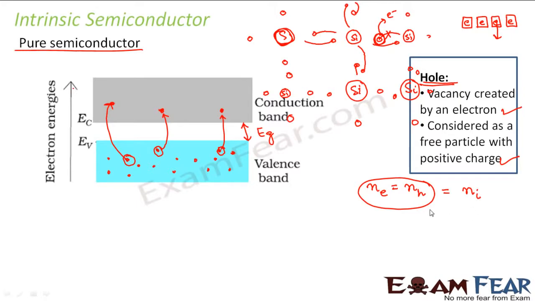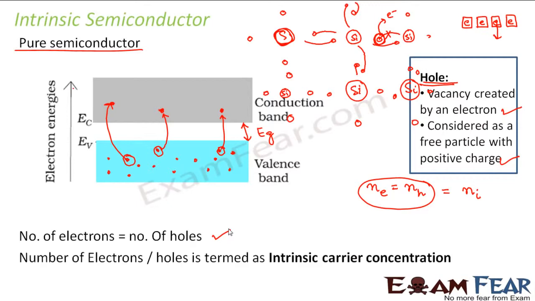Carrier means the charged particle which is carrying the electricity. Correct? So it is known as intrinsic carrier concentration. So what do we notice in case of a pure semiconductor? Number of electrons is equal to number of holes. Number of electrons or holes is known as intrinsic carrier concentration. Clear? So I hope you are clear with what is an intrinsic semiconductor.